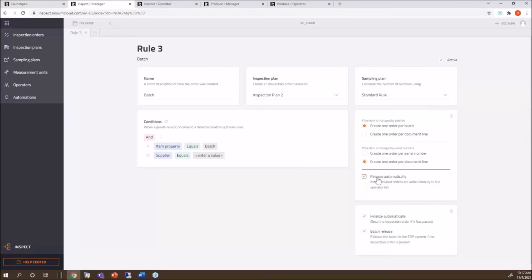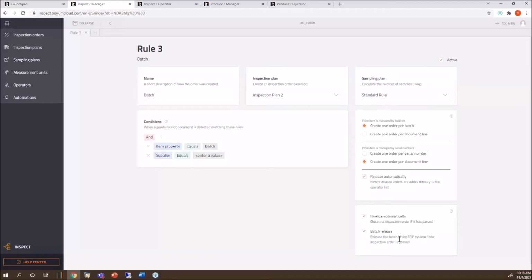I'm also going to say I want you to release this automatically, because I don't want to click the release button as a manager. I want it to go straight to the quality control floor, and I want them to see the quality control order and start working on it. And when it passes, I want it to finalize automatically. I don't need to see it. That's up to you, what you would like.